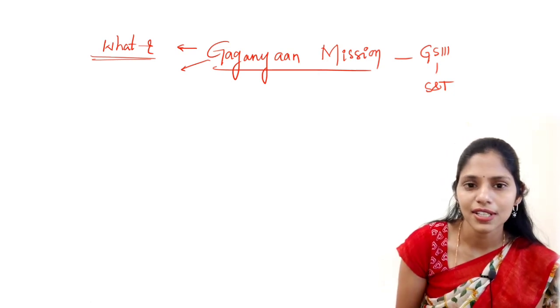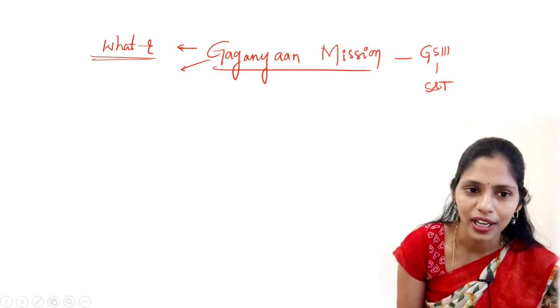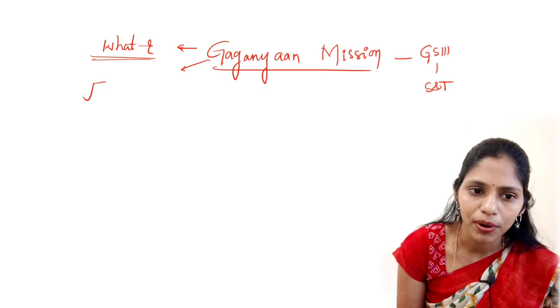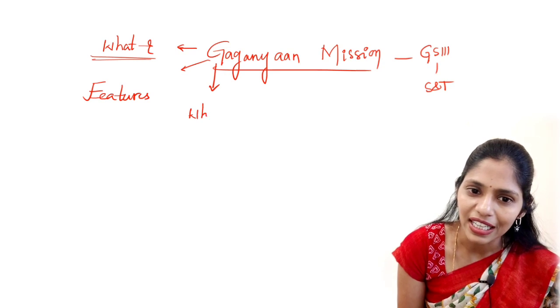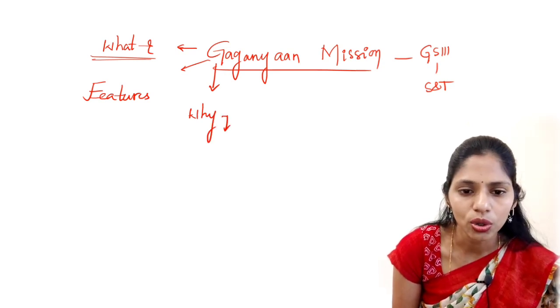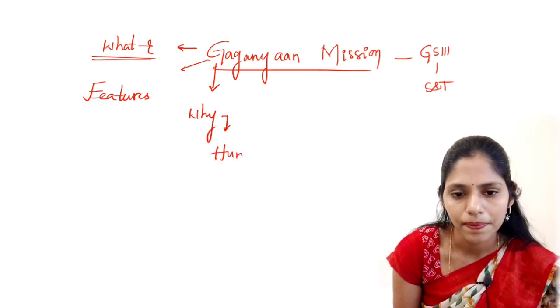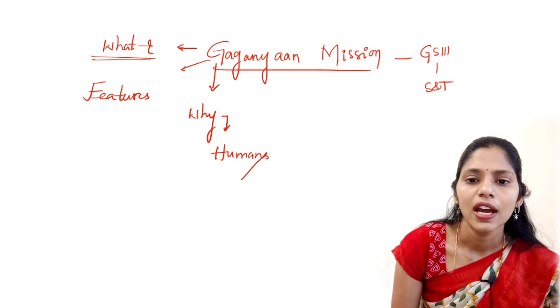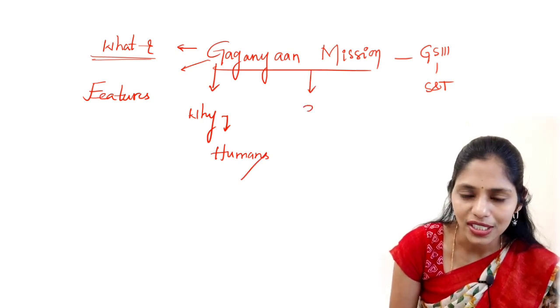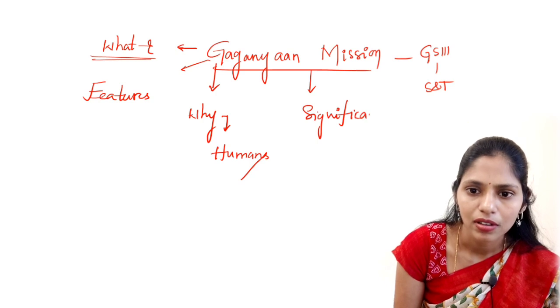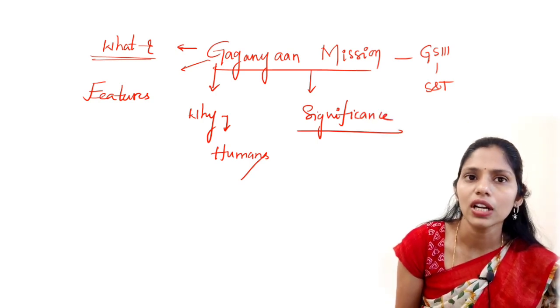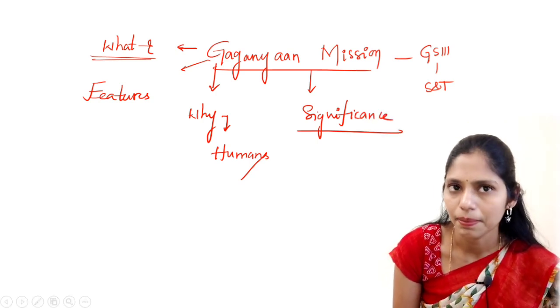Next important point, you have to know the important features, and even you have to think about why India is sending humans into space, and you have to see what the significance of this mission is.